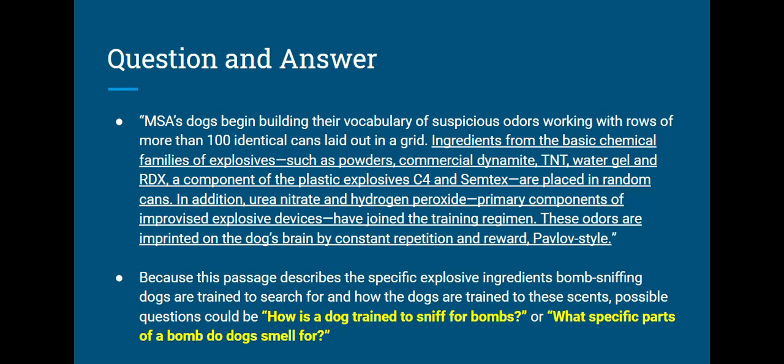By using that specific part of the text, we know that this is how dogs are trained to sniff for explosives, or how they're trained to sniff for bombs. So some questions that might be applicable to this particular answer are, how is a dog trained to sniff for bombs? Or what specific parts of a bomb do dogs smell for?